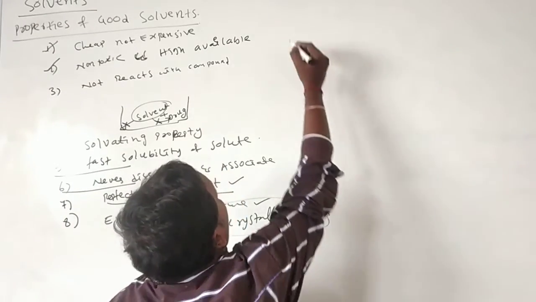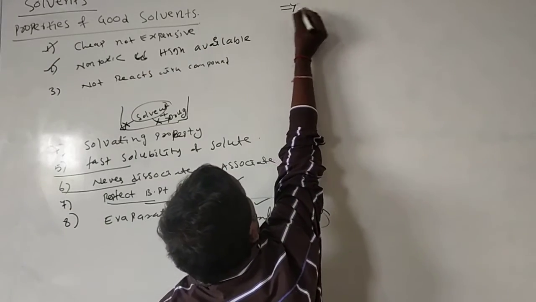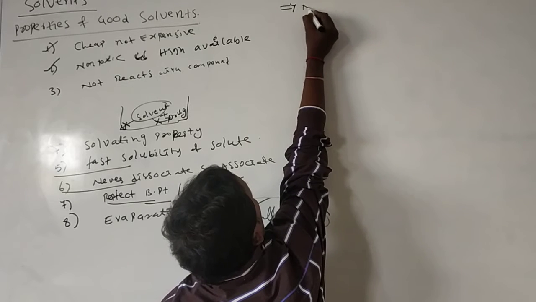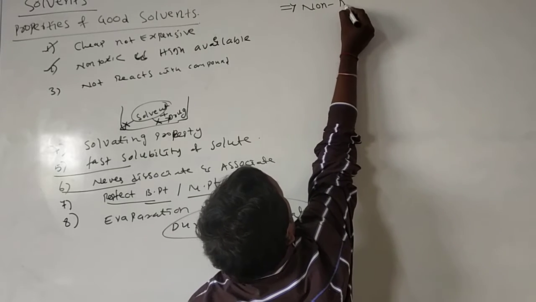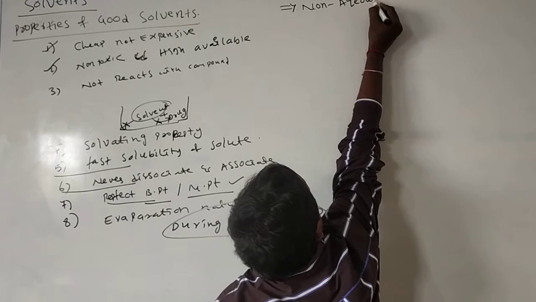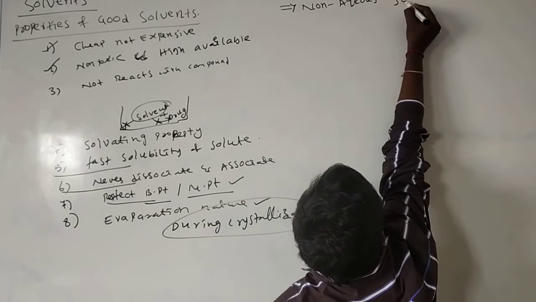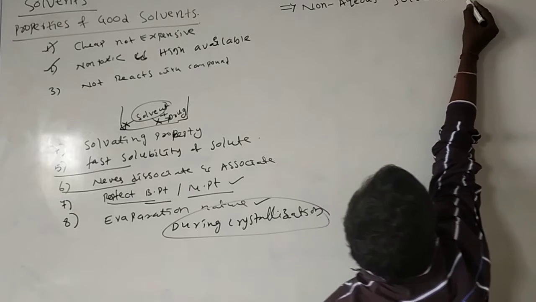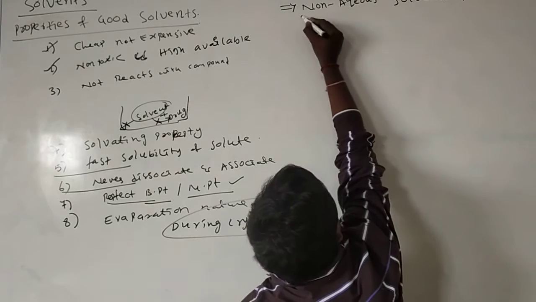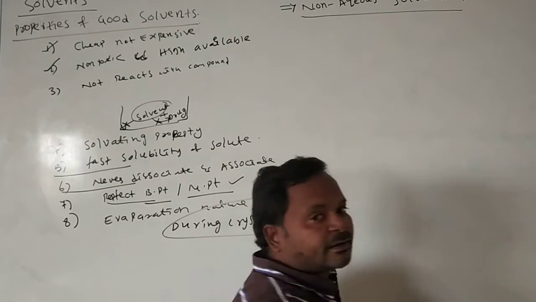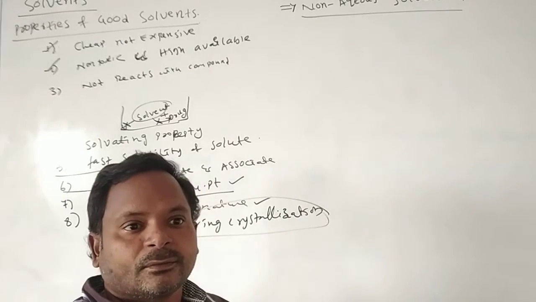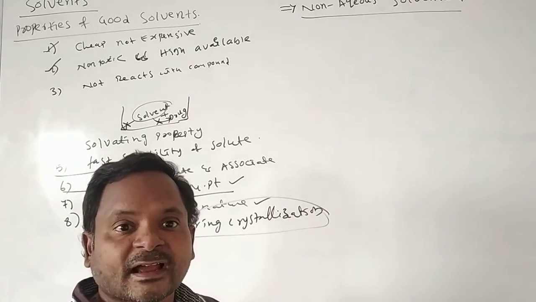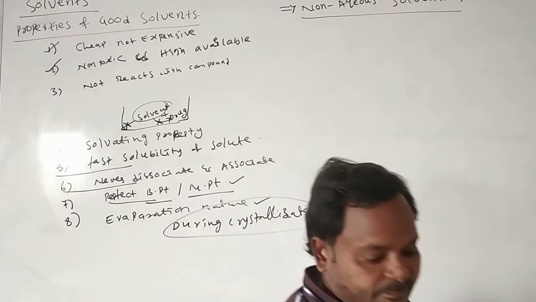Okay, next, in continuation, we will see non-aqueous solvents, one more important topic in this chapter. What is the meaning of aqueous solvent?